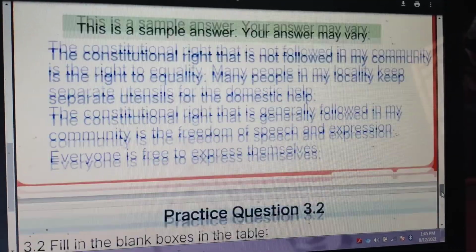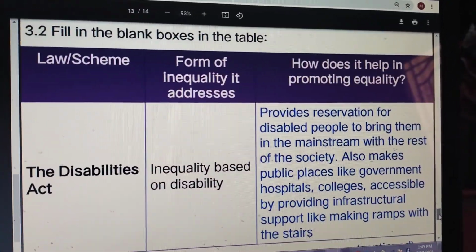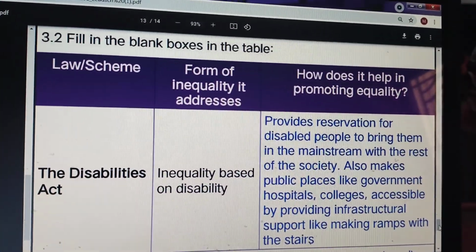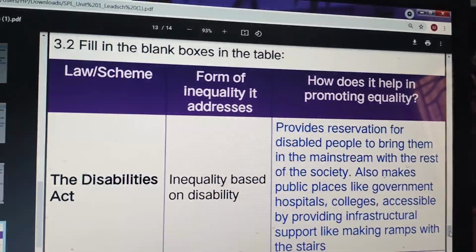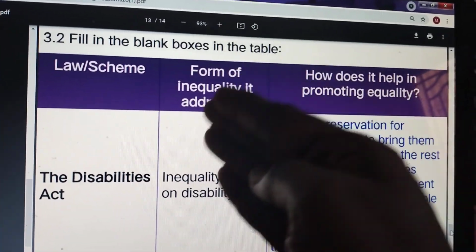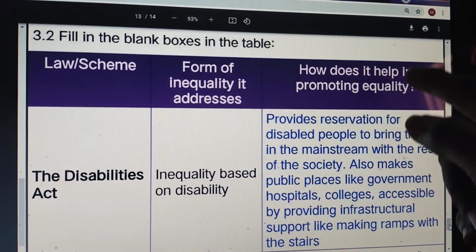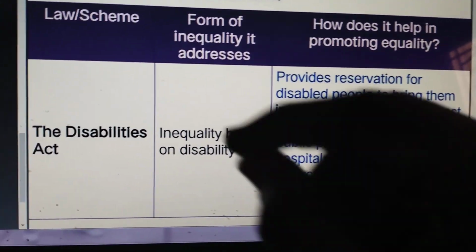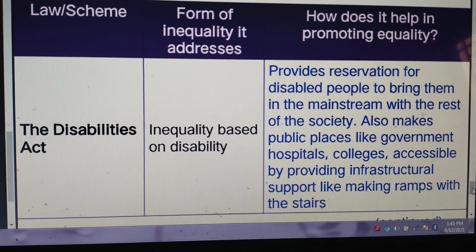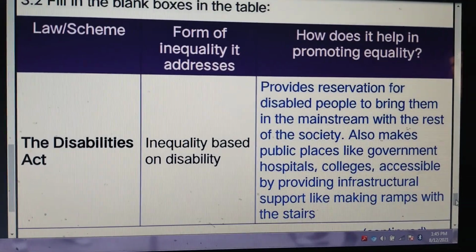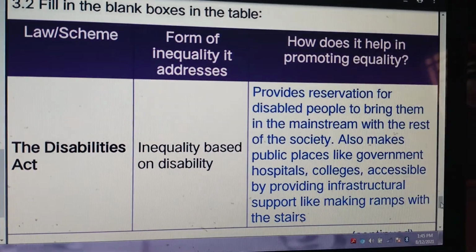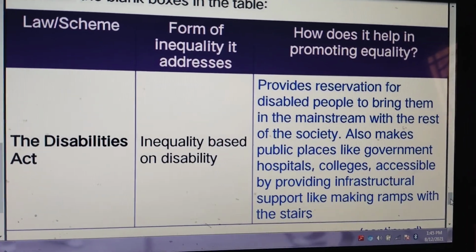Then the next question is to fill in the blank boxes in the table. So here you can see the laws. 4 laws you can see, the form of inequality it addresses, then how does it help in promoting equality? We are going to see. The first law is the Disabilities Act. So you all know with this act itself we will come to know. So this act has been followed for the disabled person.